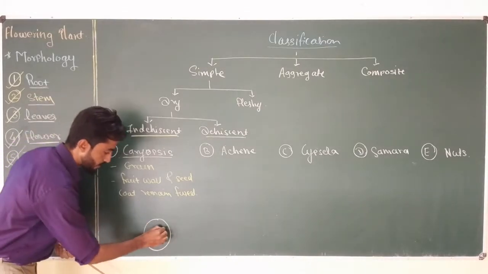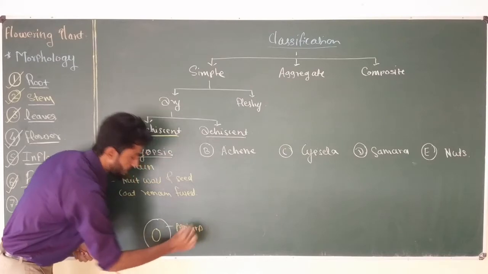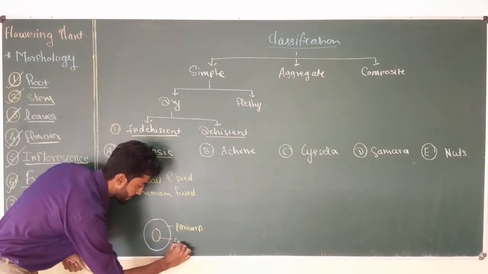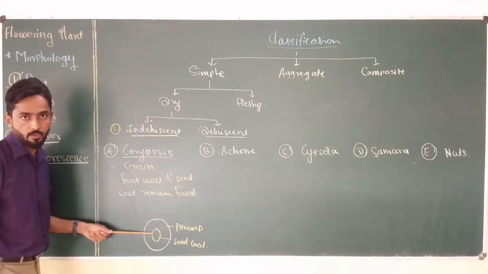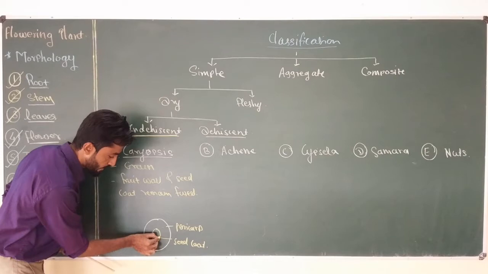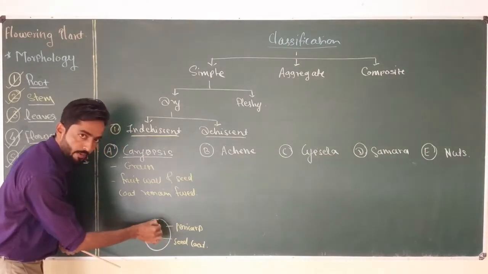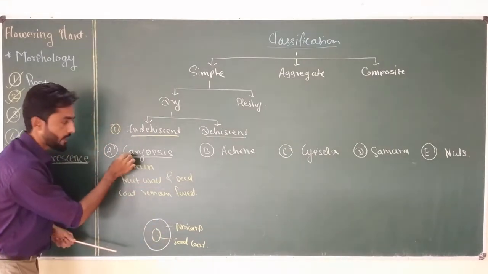Now we know that the fruit wall or pericarp is generally made up of the ovary wall, and the seed coat is made up of the integuments of the ovule. Now this seed coat is strongly fused with the pericarp and it is very difficult to separate the pericarp from the seed in case of caryopsis.